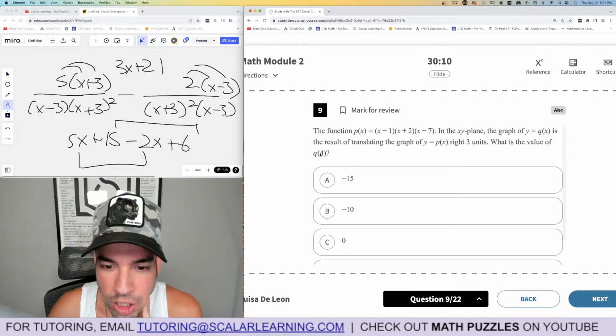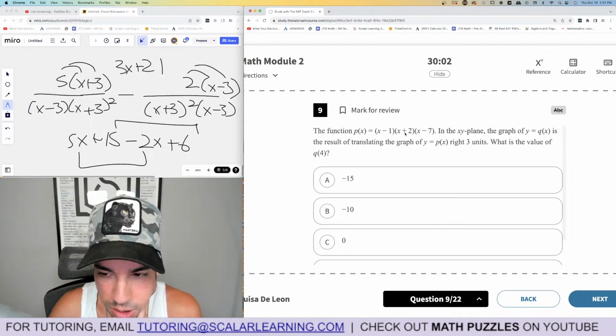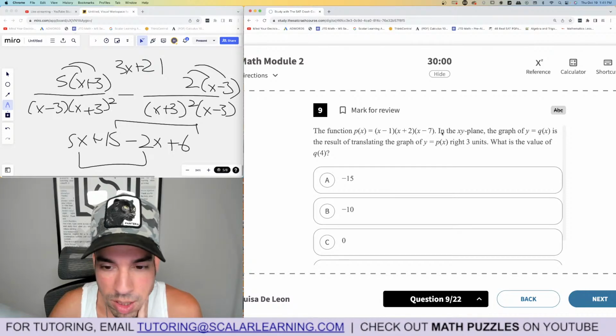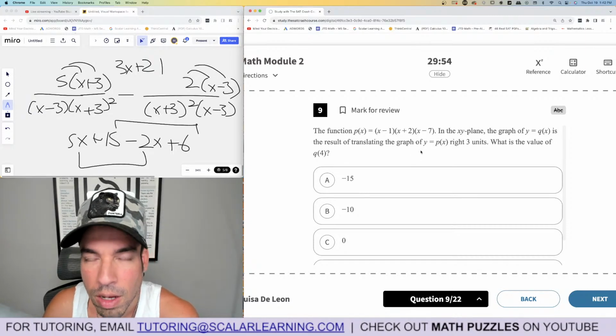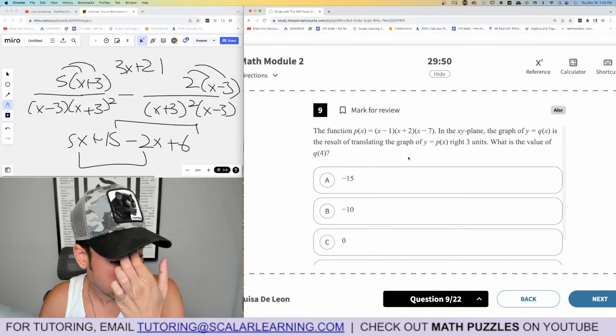So Q of 4. So P of 4 is 3 times 6, right? I'm plugging in 4. 4 minus 1 is 3. 4 plus 2 is 6. 3 times 6 is 18. Times negative 3 is negative 54. No, that doesn't make sense. What am I saying? What you have to do here is, I did that wrong.